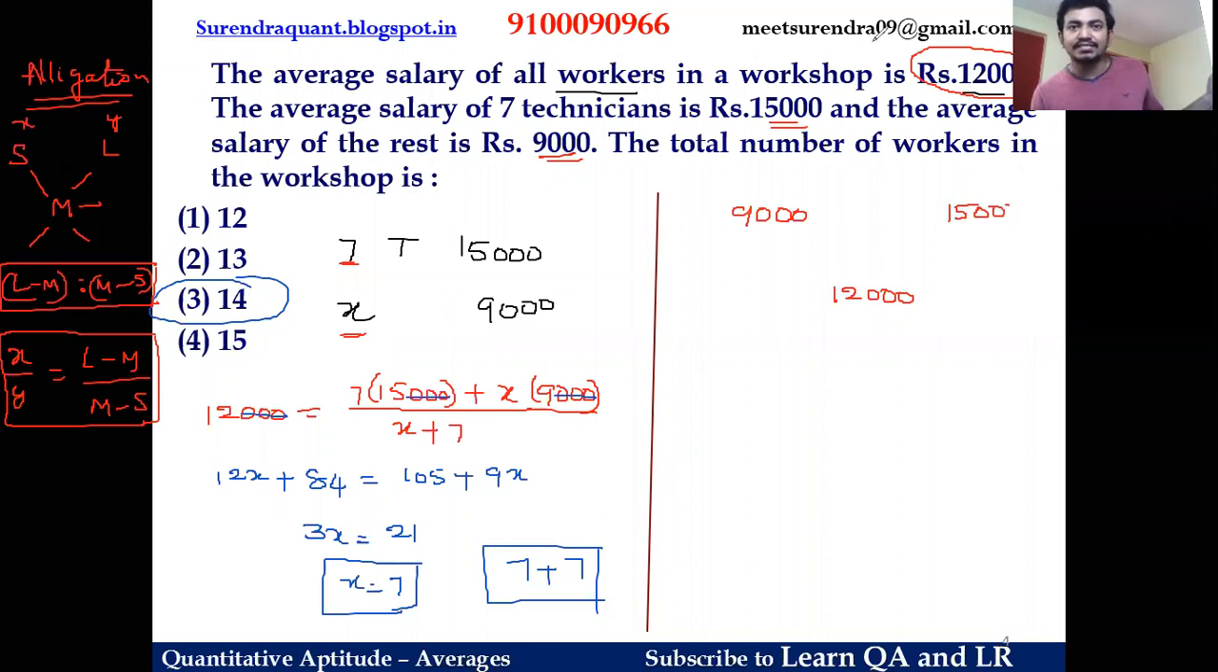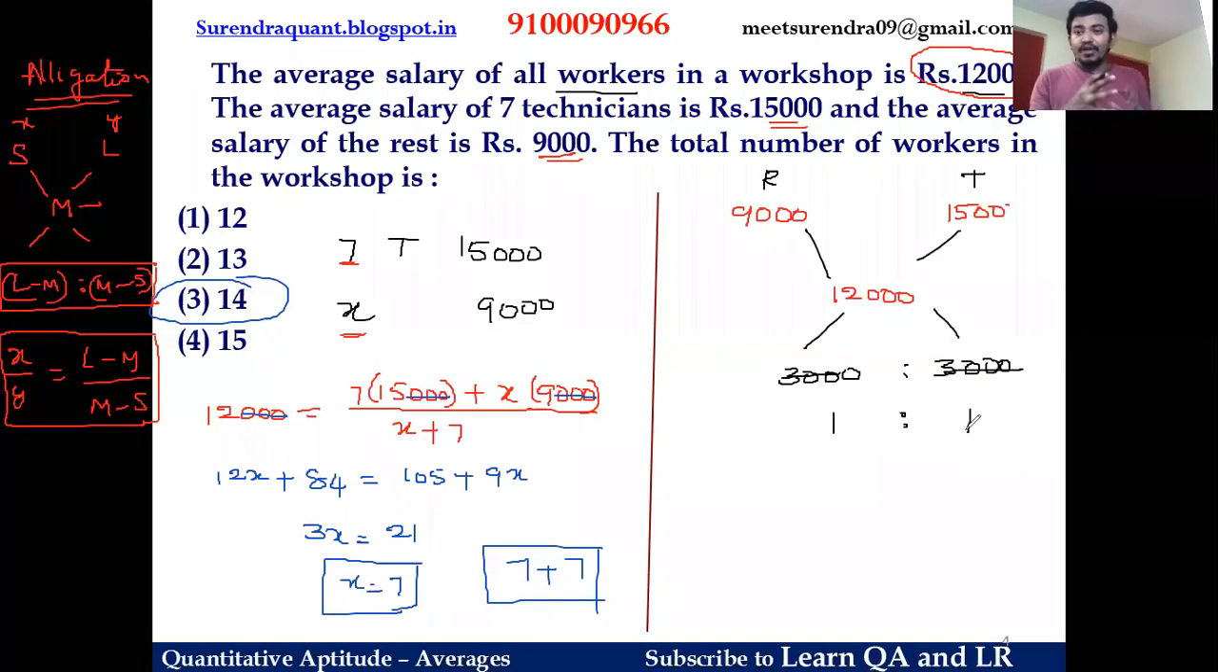Now friends, please keep it in mind that this is for the rest of the employees and this is for technicians. Try to see in which sequence you are placing the variables. Now the alligation tool says this order. So 15,000 minus 12,000 is 3,000. 12,000 minus 9,000 is 3,000. So the 3,000s cancel, and the ratio is 1:1. That means the number of technicians and the number of other employees are both the same.